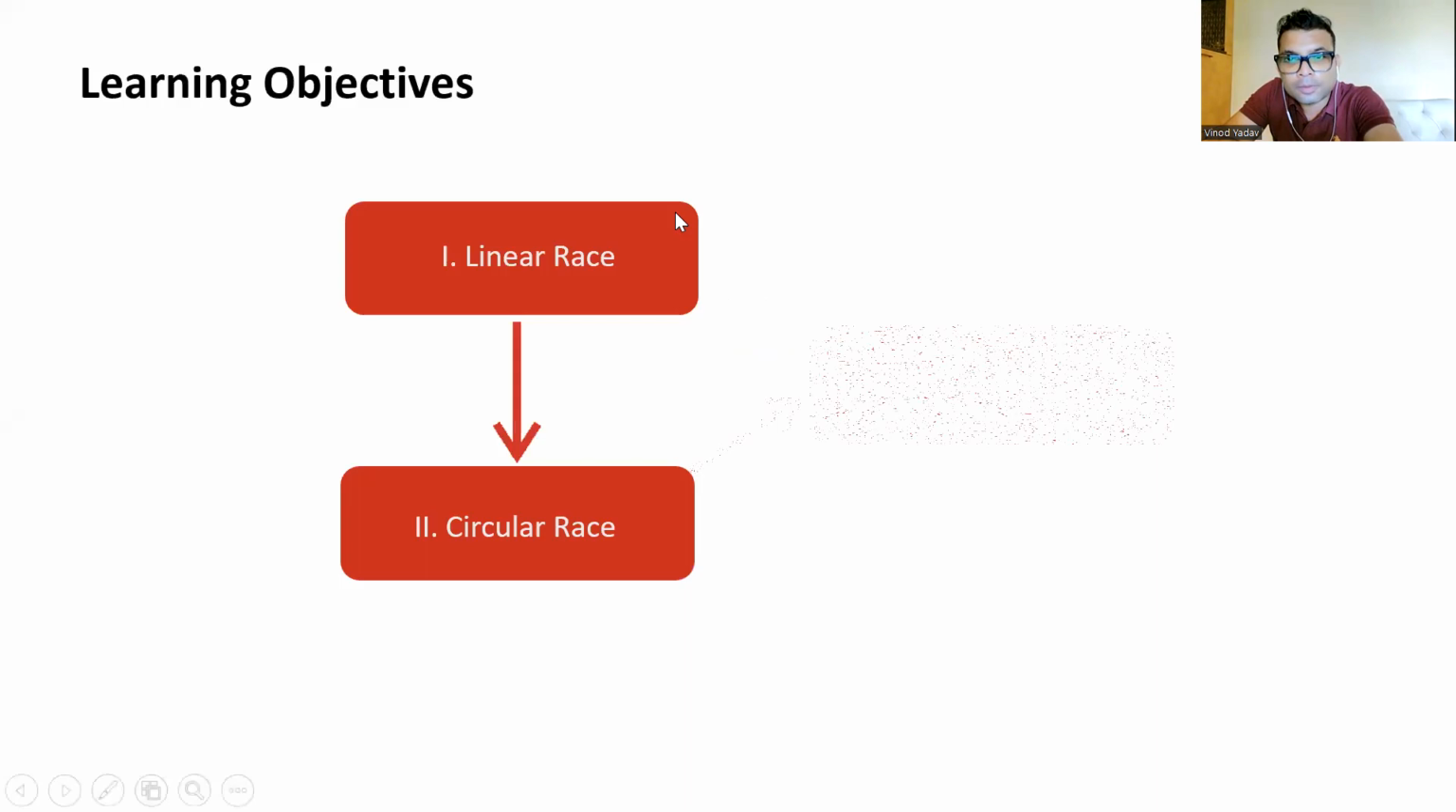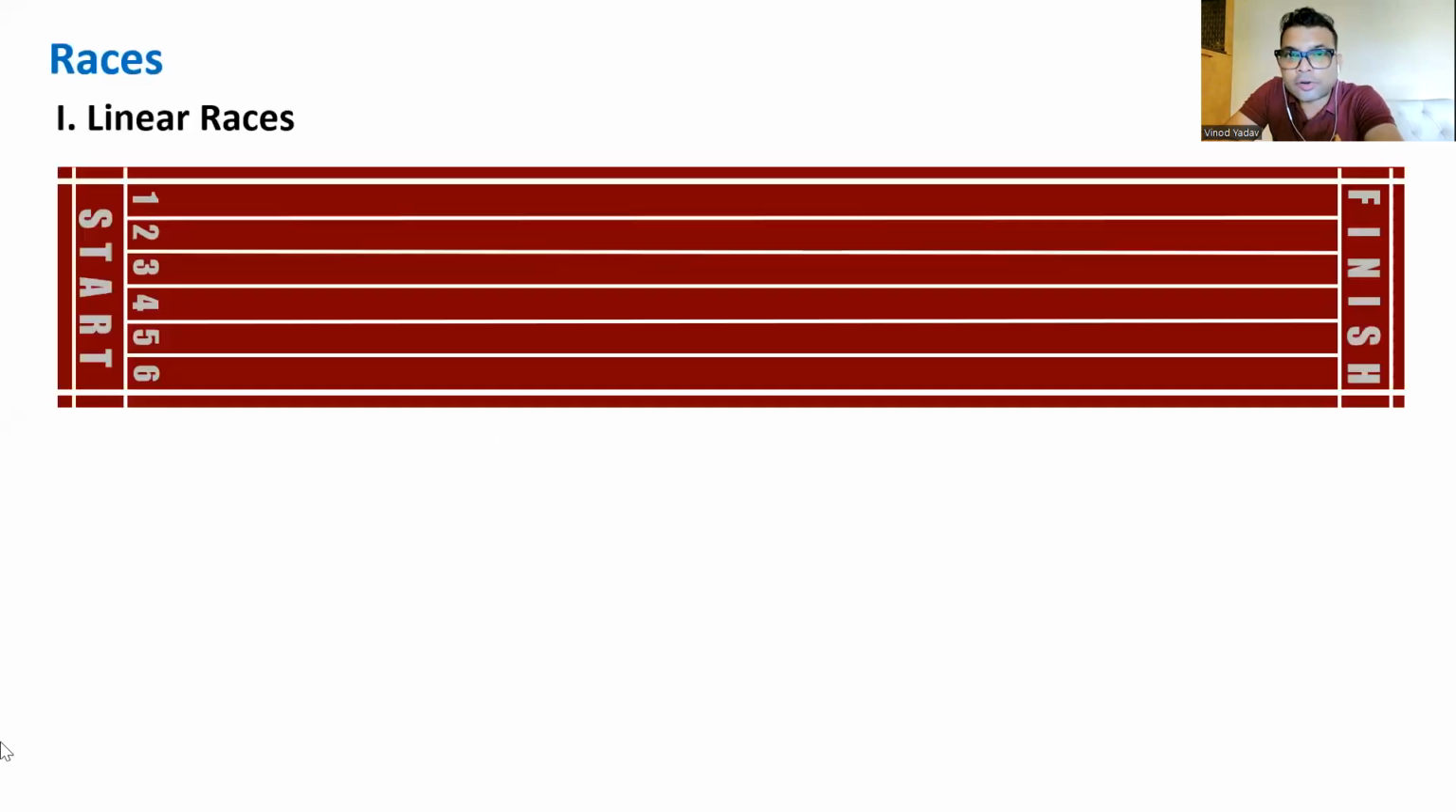All right, friends. Next thought to be understood is races. The next situation in our episode is races. Two types, linear and circular. Now, linear race. Before we deal with any kind of question, understand some terminologies.